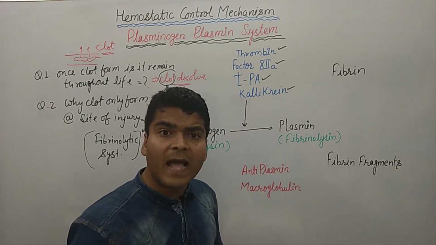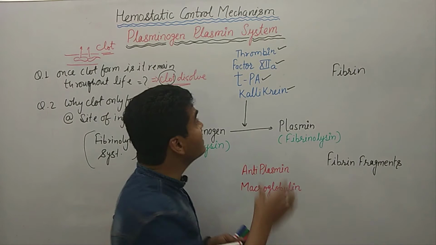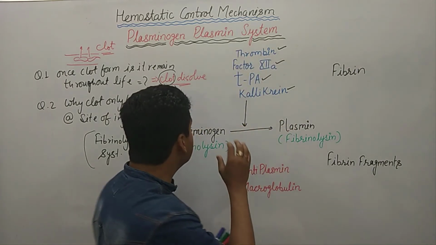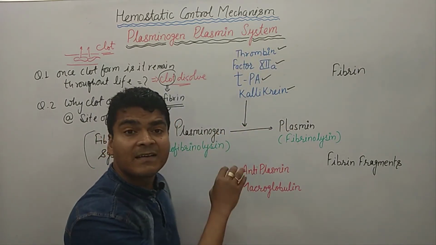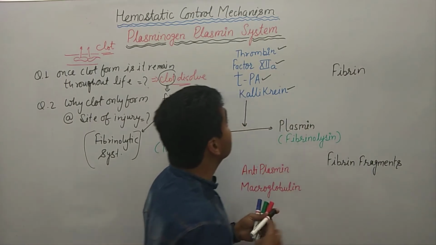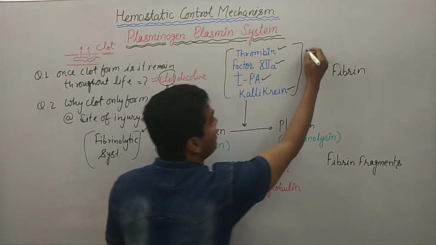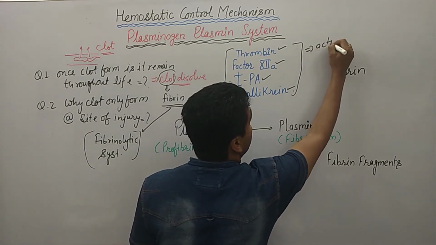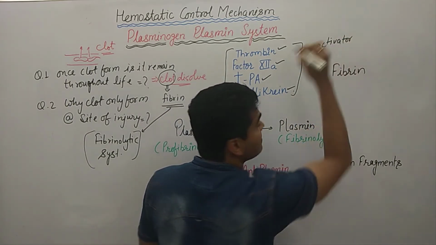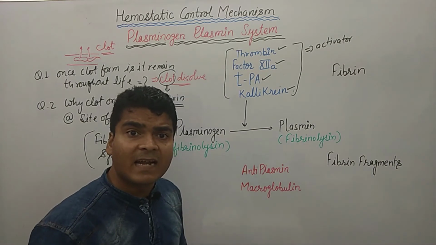These are the four activating factors. In the presence of these factors, plasminogen is converted into plasmin. So these are basically the activators.